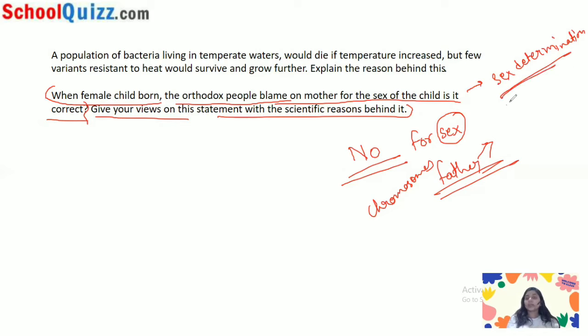So we have read the topic of sex determination. This question is directly indicating to that, what is the scientific reason behind it. So there are the chromosomes, sex chromosomes, which are the reason. Now let's move to the answer. How we can write it.